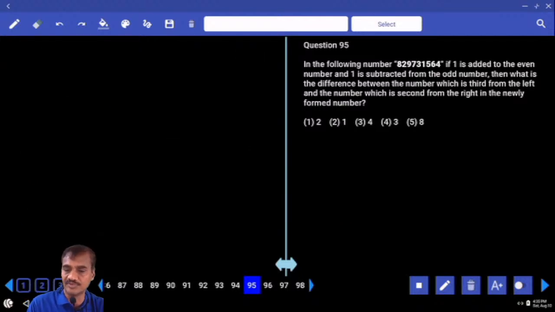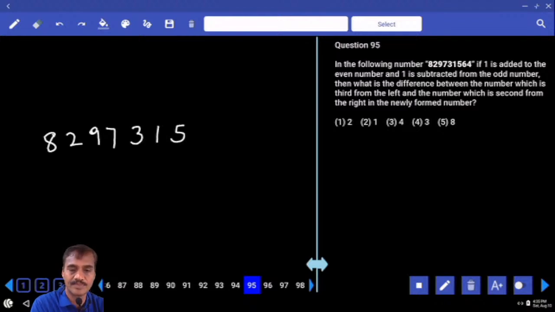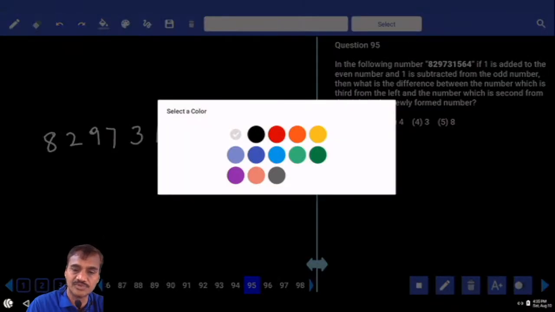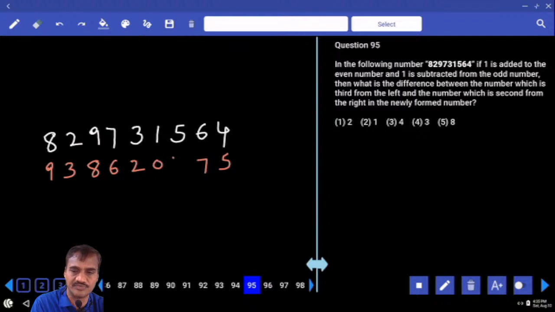What is the number we have? 8297, 9731564. 829731564. One is added to the even number and one is subtracted from the odd number. One is added to the even number. Now this is 9, 3, and now this is 7 and this is 5. One is added to the even number and one is subtracted from the odd number. Now this is 8, 6, 2, 0 and 4.